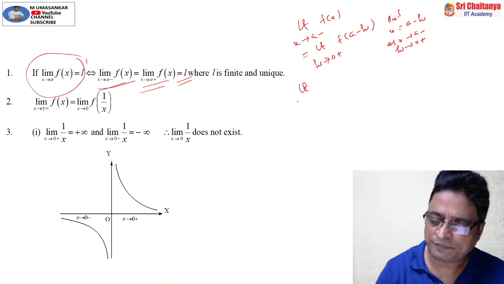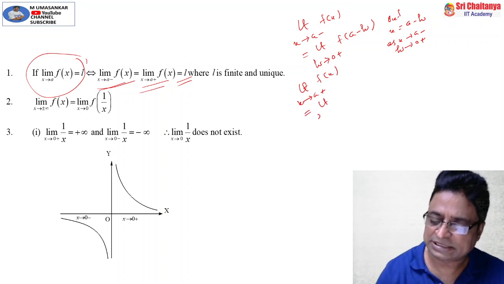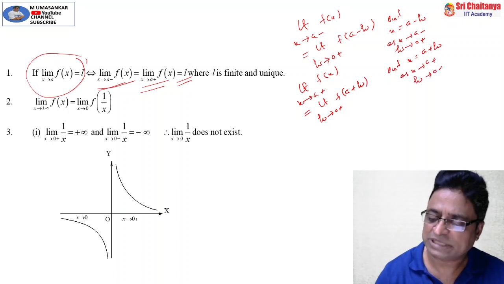Similarly, how to find the right hand limit? Limit x tends to a plus f of x. How can you evaluate this? I can write it as limit h tends to 0 plus f of a plus h. The same thing is here: put x is equal to a plus h, and as x tends to a plus, h tends to 0 plus.